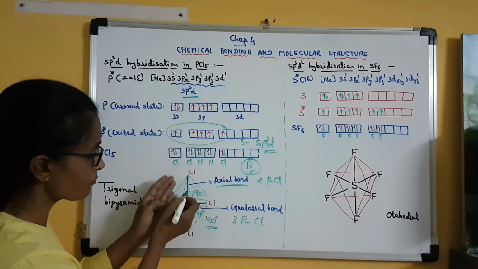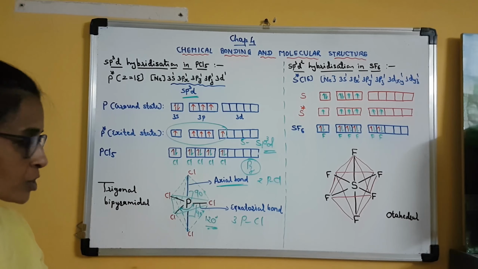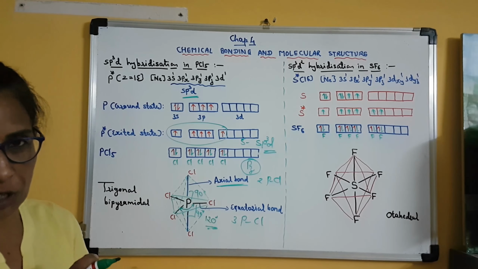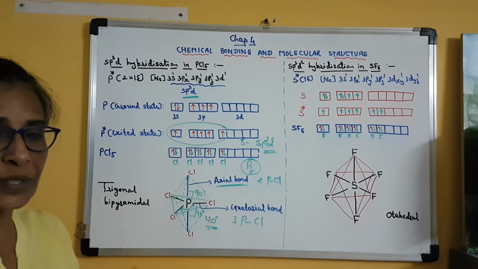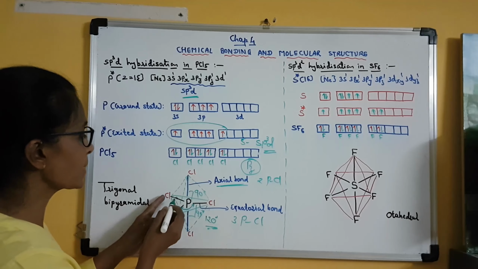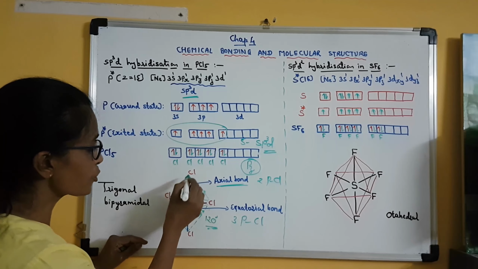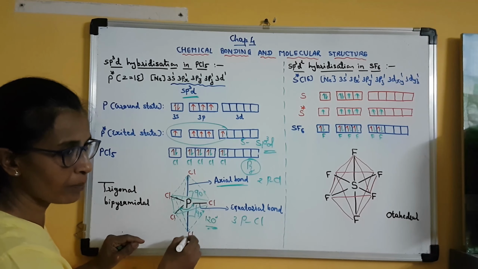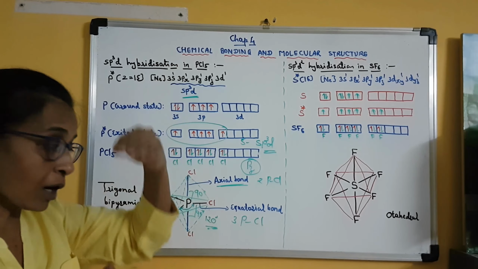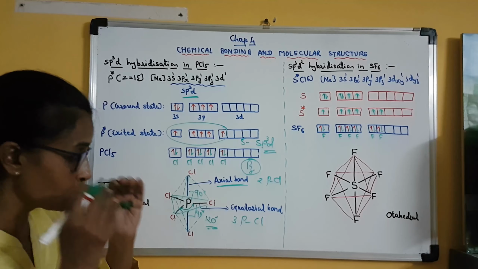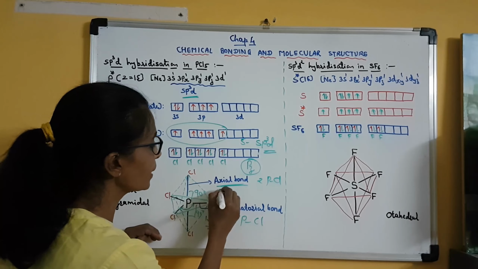Now the electrons of the axial bonds will experience more repulsive force from the equatorial bond electrons. I repeat, electrons of axial bonds will experience more repulsion from the electrons of equatorial bonds, and that is why the electron pairs of these two axial bonds will tend to keep themselves away from the equatorial bonds, and in doing so the axial bond length will become longer.